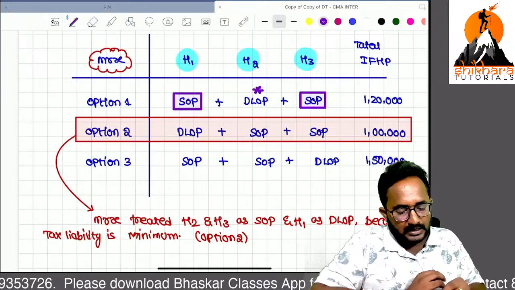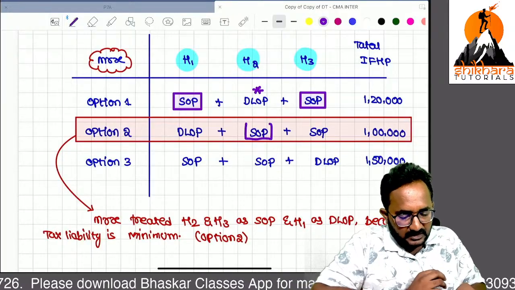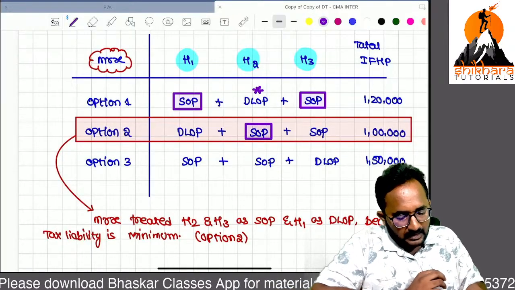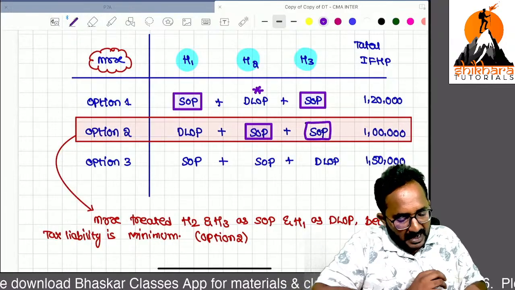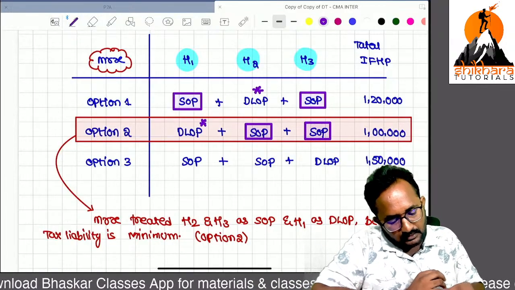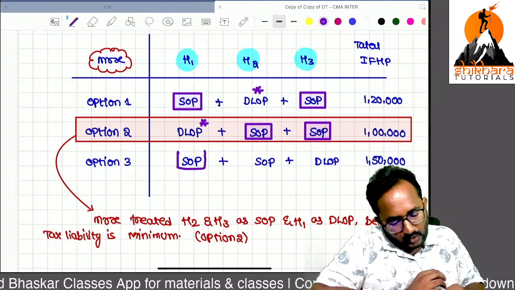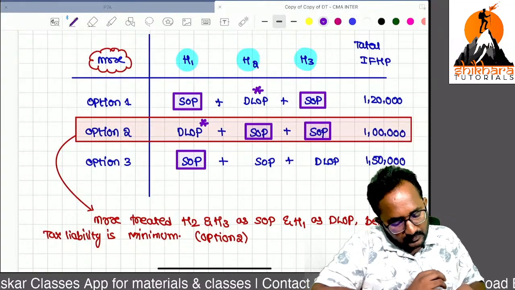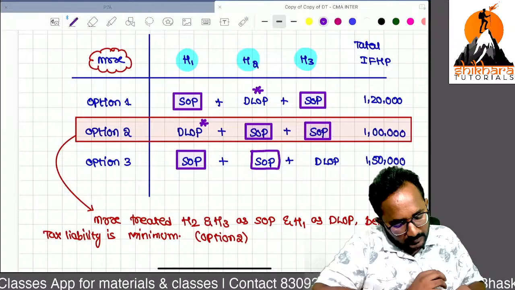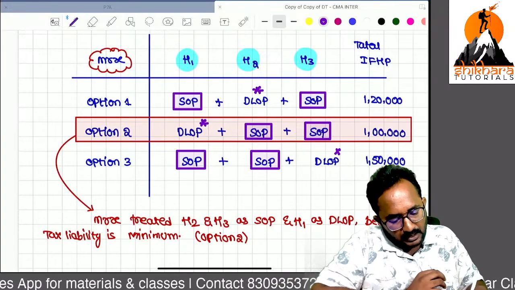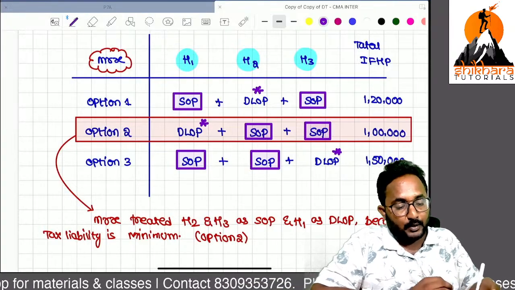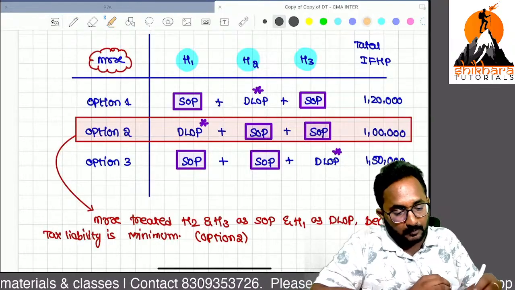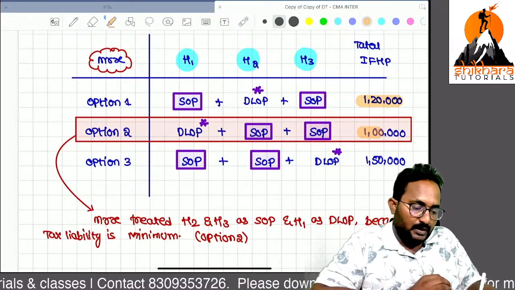Next, he can follow another combination: these 2 as self-occupied, and this one mandatorily as deemed let out. Next, these 2 houses as self-occupied and the next one as deemed let out.